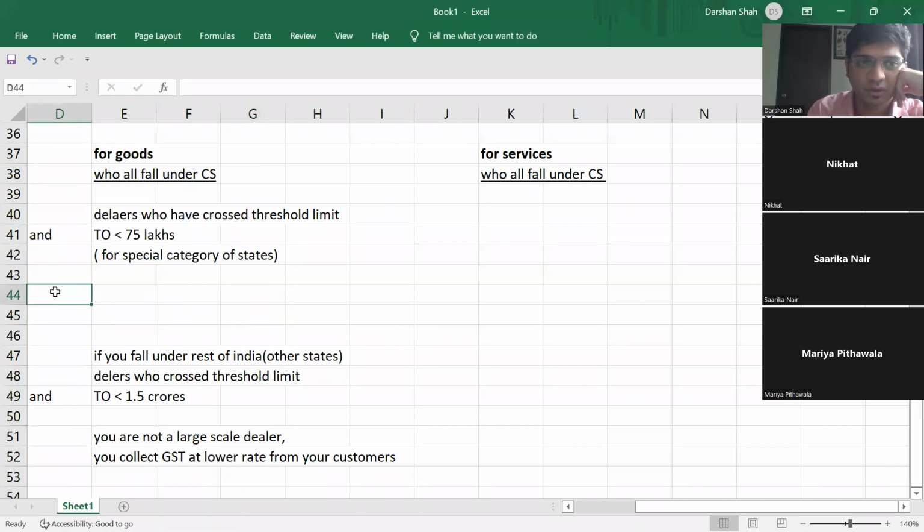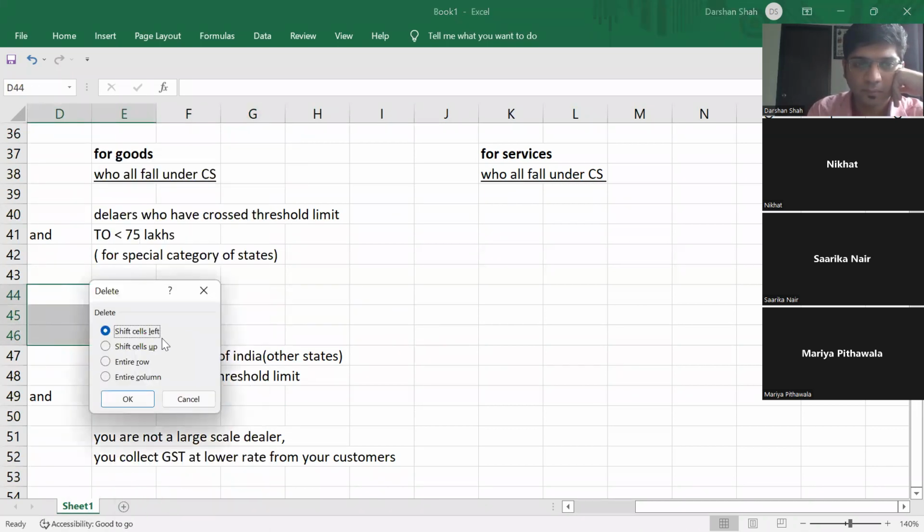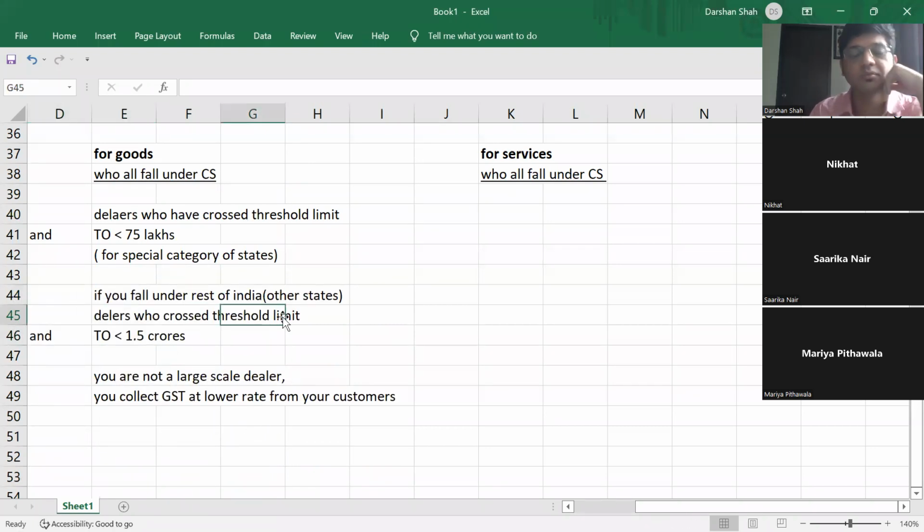See if this is clear to everyone. What is a composition scheme? Dealer for goods. Is this clear? Yes or no? So you are somewhere in the middle. You have crossed the threshold limit, but you have not become a large scale dealer. So you are a mid-level dealer. Government is saying, in your case, since you are not a large scale dealer, you can collect GST at a lower rate from your customers.